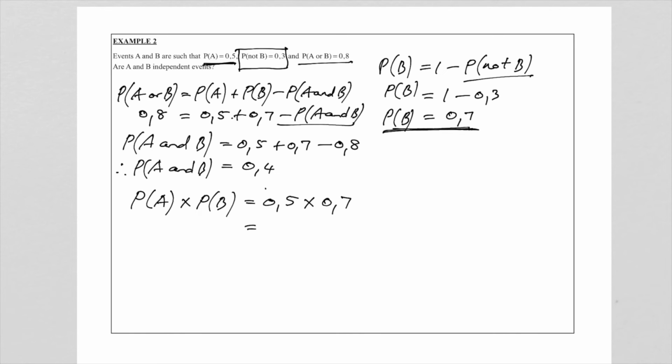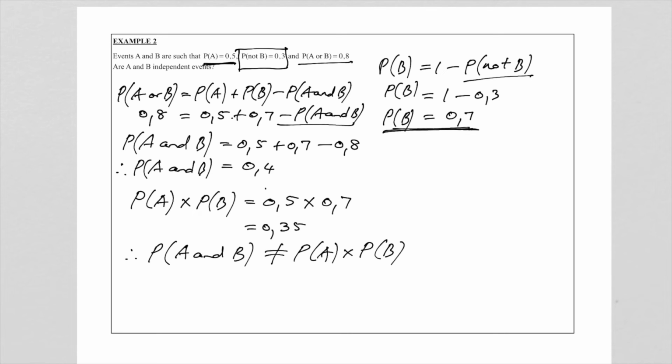And when we multiply that, because 7 times 5 is 35, and we need 2 decimals, your answer is 0.35. And what do you notice? It's quite clear that we now can say that the probability of A and B is not equal to the probability of A times the probability of B.